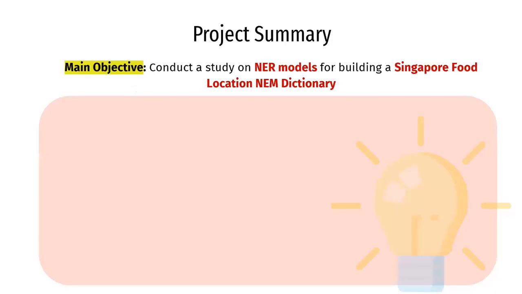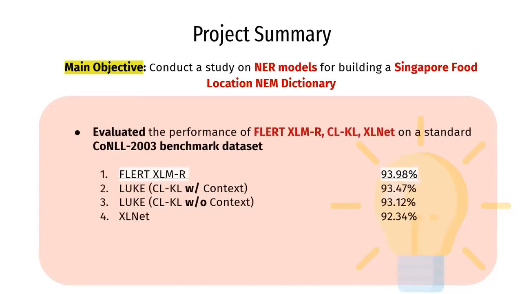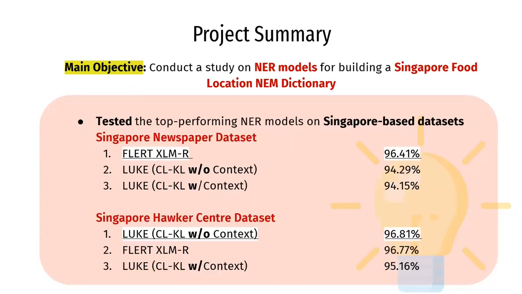In conclusion, the main objective of this project was to conduct a study on NER models for building a Singapore food location NEM dictionary. We had evaluated different NER models on the benchmark dataset, and results obtained showed that the flat model had outperformed the others with an F1 score of 93.98%. Next, we also attempted to investigate further if the NER models trained on a general news dataset were still able to perform well on Singapore datasets. This was done by applying the top 3 NER models to the Singapore datasets.